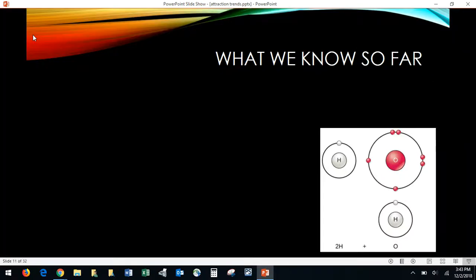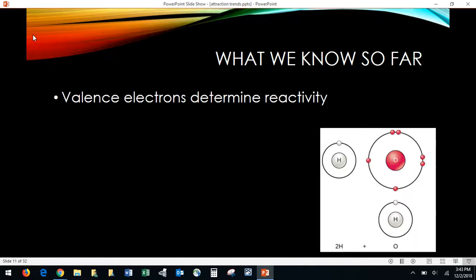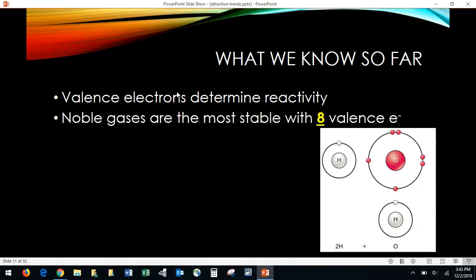All right, so here's what we know so far about attraction trends. We know that valence electrons determine reactivity. That's why they're important to know, and that's why we have to make sure that we know that, based on the group something's in, that'll tell you how many valence electrons it has.